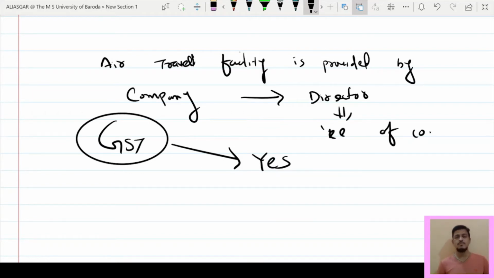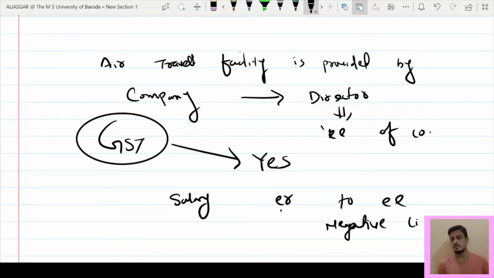So that is why, whatever entry we pass, we have to record it with GST, and input tax credit for the same will be available in future. But if salary is provided by an employer to an employee, then it comes under the negative list, and if it comes under the negative list, then no GST.